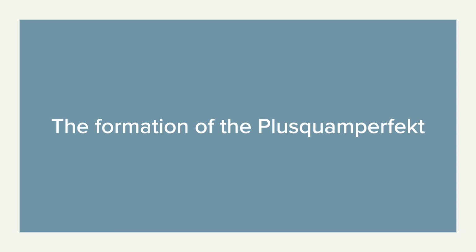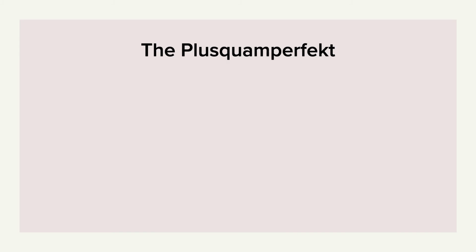A very important thing that we haven't talked about is how we form the Plusquamperfekt. So let's take a look at that now. Do you know how you form the past perfect in English? Remember the example? Luca had worked all day. Had worked. What are we using here? We're using an auxiliary, have, but we're not using it in the present tense. We're using it in the simple past tense. And then we're using worked, which is the past participle. So it's formed almost like the present perfect tense, but the auxiliary verb is actually not in present tense, it's in the simple past tense.